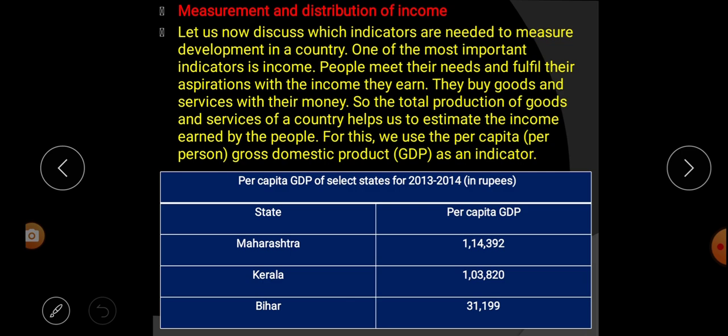Let us look at this table below. Per capita GDP of selected states for 2013-14 in rupees. You see Maharashtra. How much? 1,14,392. That means this much is earned by a particular person in the state. Each person earns this much amount of money.